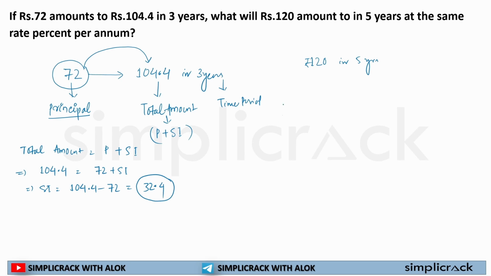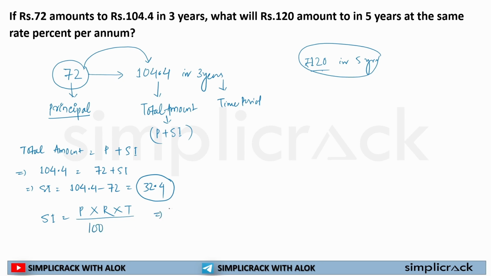Now I have to calculate the rate. I have to calculate the simple interest on 120, because the question is what will be 120 amount in 5 years at the same rate of interest. So in order to find out rate of interest, what should I do? I will be using the simple formula that I have already known, that simple interest is equal to principal multiplied by rate of interest multiplied by time period divided by 100.